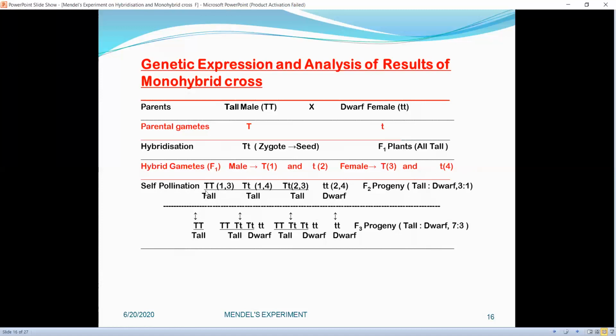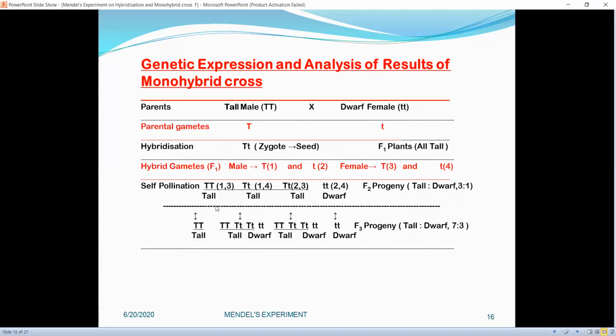The combination 1-3 will be capital T capital T, whereas combination 1-4 will be capital T small t, heterozygous. Again, the second male gamete, which is small t, can fertilize the female gamete having capital T allele as well as the female gamete having small t allele, and therefore the combinations will be 2-3, that is capital T small t, and 2-4, that is small t small t. And it was shown that the F2 progeny showed tall to dwarf in a ratio of 3 to 1.